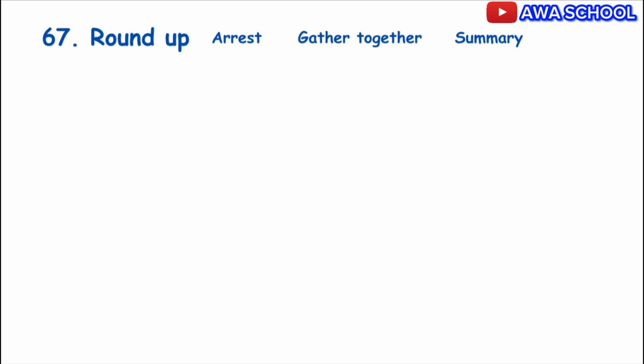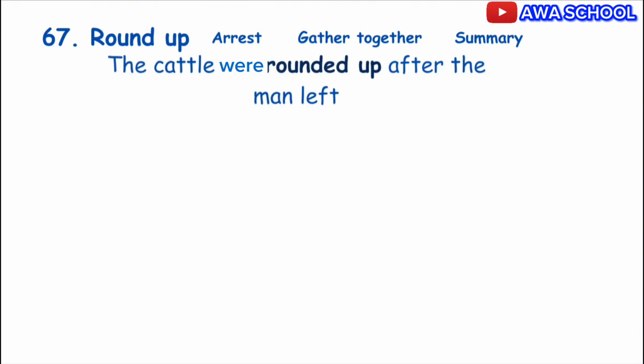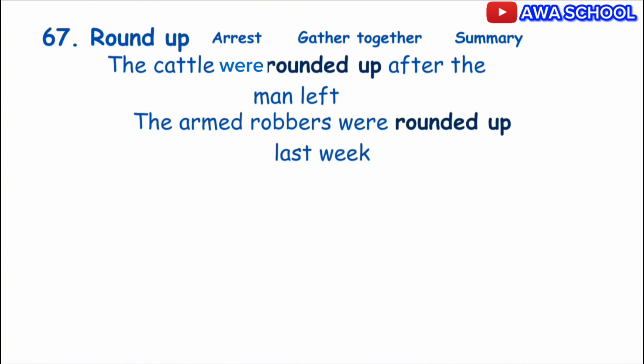Is that clear? Example now. The cattle were rounded up after the man left. This means the cattle were gathered together. Is that clear? Example 2 now. The armed robbers were rounded up last week. This means that they were arrested. Hope you understand.